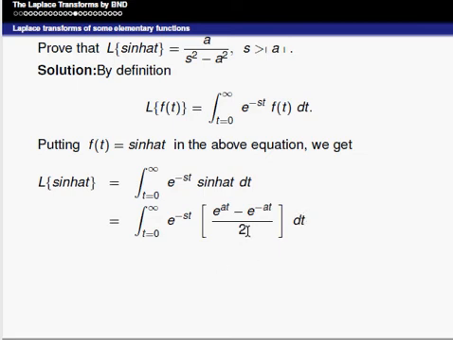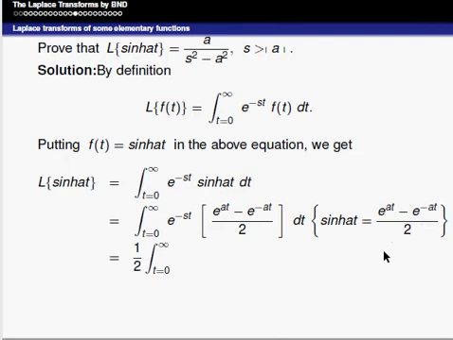Here 1 by 2 is a constant term, so we can take it outside the integration, and multiply the terms e power minus st into e power at, minus e power minus st into e power minus at. Sine hyperbolic at is e power at minus e power minus at divided by 2.